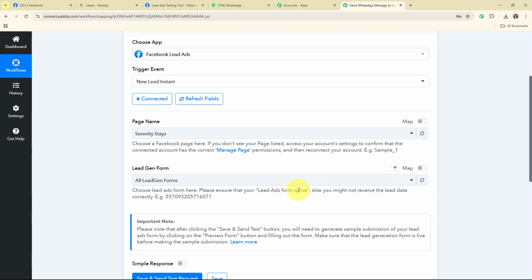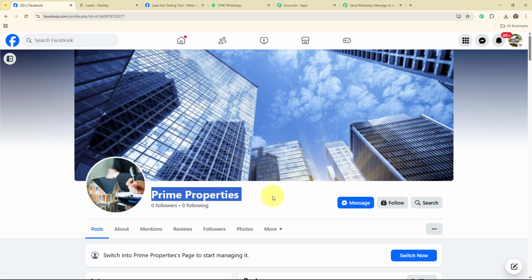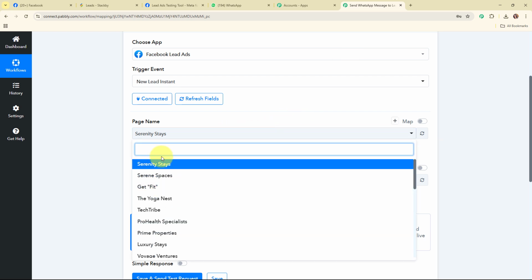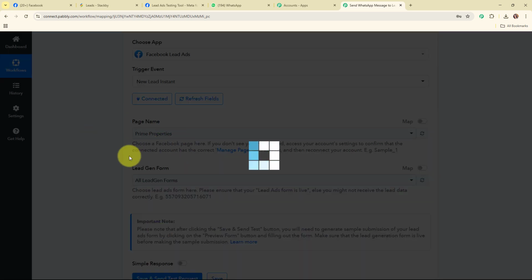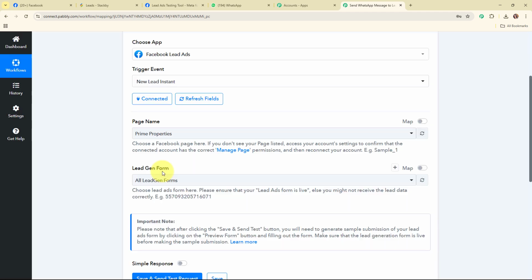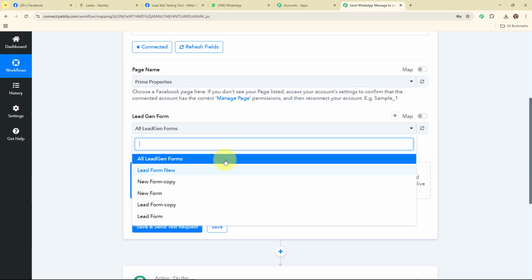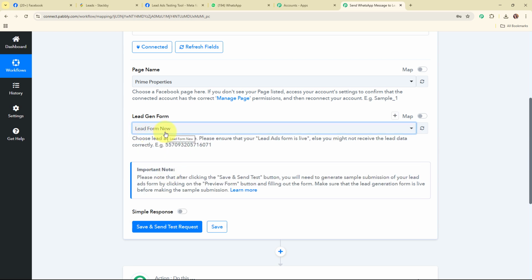Alright, so now moving forward, it is asking me to select the page name and the lead gen form. For the page name, I have already shown you that I have my Facebook page with the name Prime Properties. So I'm going to select my page name as Prime Properties over here. And now after selecting the page name, it is asking me to select the lead gen form. By clicking on this drop down menu, you can see all the lead gen forms that I've created over here for my Facebook page. So I'm going to select my form as lead form new. Here I've selected a single form because I want to capture the leads for this particular form only.